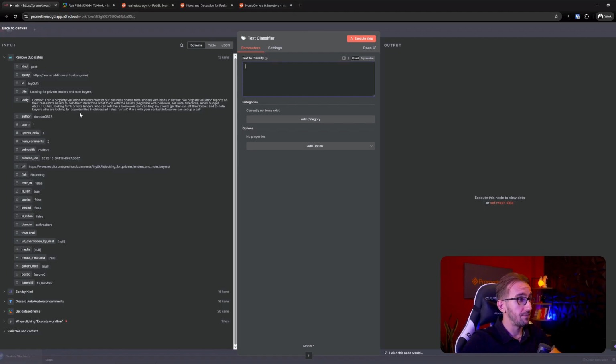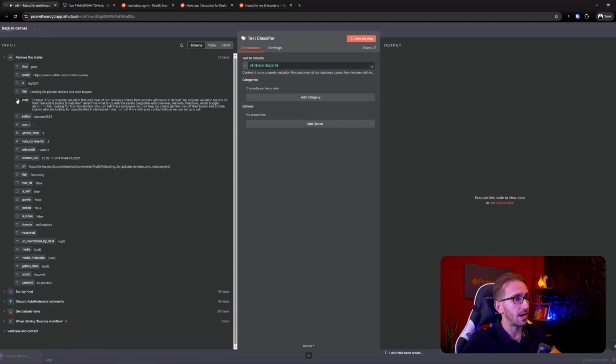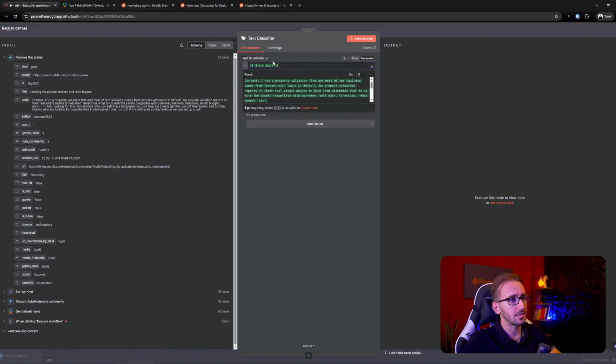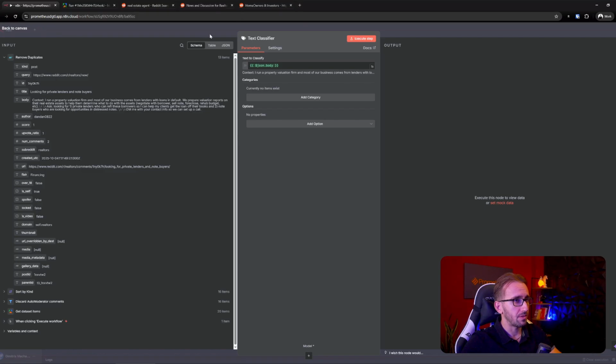So first, where it says text to classify, we're gonna add the body of the post. We're not gonna need the title or the username. If you want, you can give more information to the classifier. In my opinion, it's best to just give the body and nothing else. Also, one more thing, if this is empty, then the classifier is gonna fail.